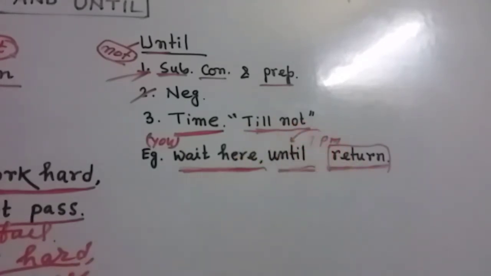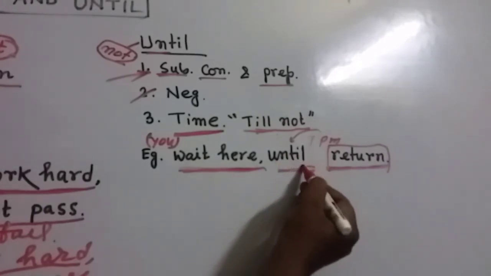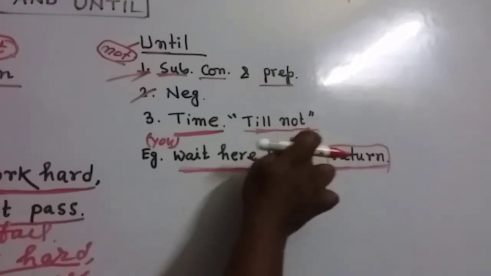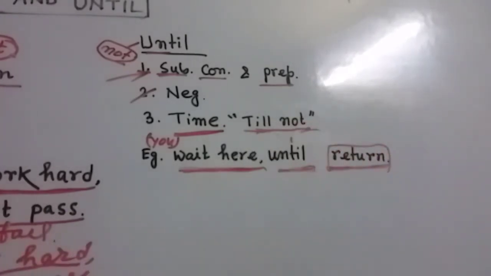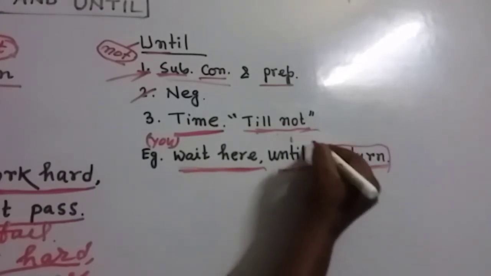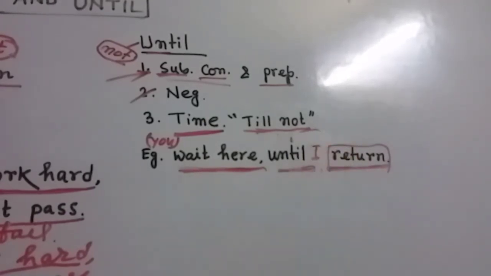Here this is the noun, this is the time. So here it will be a preposition, but we are not going to focus on this part. We are interested in this term as a subordinating conjunction here. So wait here until I return. So this will be the sentence.